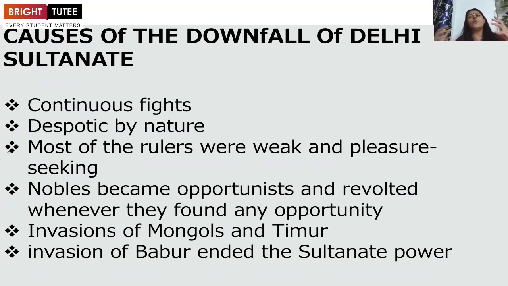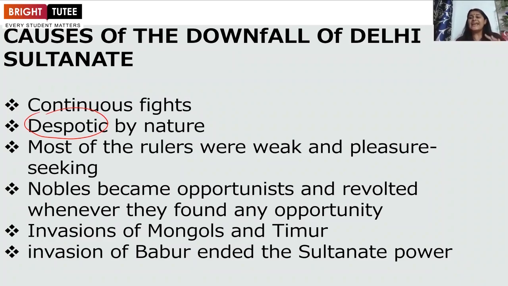among the masses, they emphasized more on fights, battles, and expansion of the territories. And many of the rulers of Delhi Sultans were despotic. Despotic is kind of absolute kind of ruler. They were very, very specific about their religion. So when we talk about Hindu and Muslim, it has been seen, and the historians have also written, that the Delhi Sultan rulers were quite